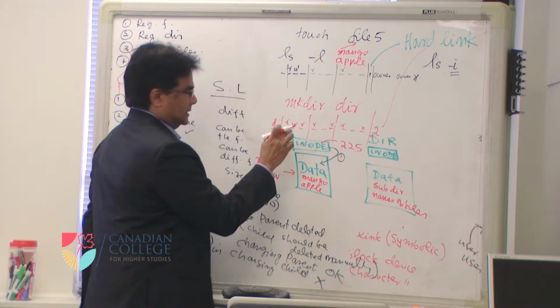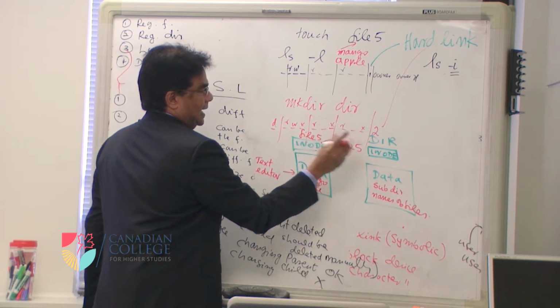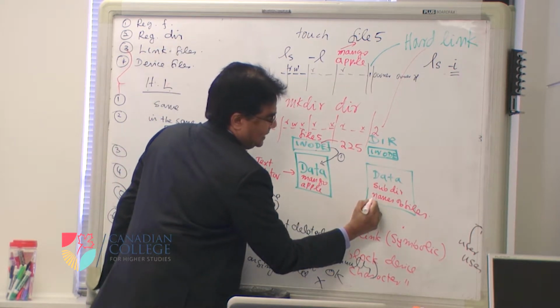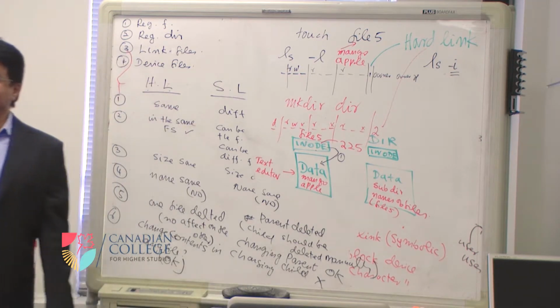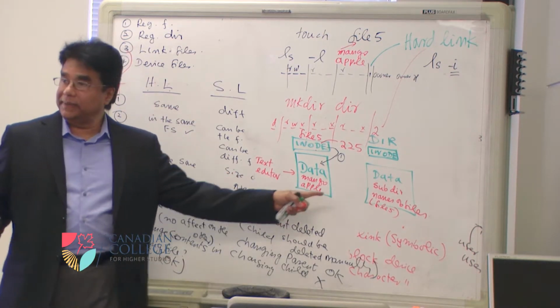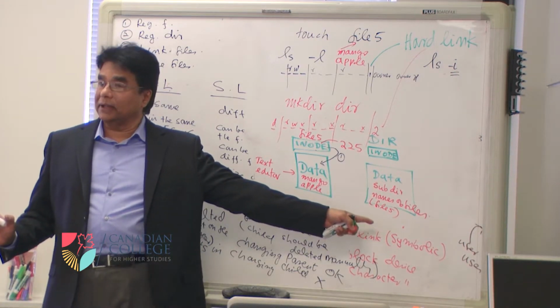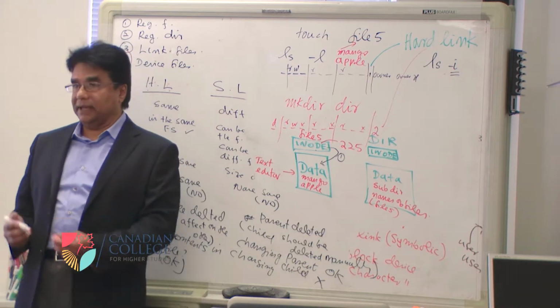We assume file 5 is under this directory, so we will have the file name here. Only the file name, no data. Will your mango and apple be there under the directory? No, only the file name will be there.